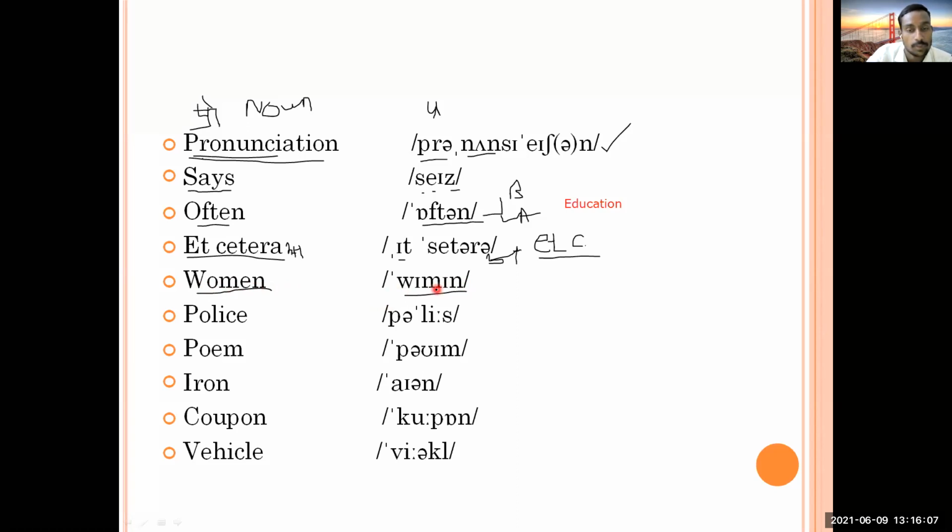I think that you people are having smartphones in your hands. You just search it in an online dictionary and try to listen to it. Don't do it right now. Afterwards you can do it, because if you do it right now, you are going to go away from this. So right now you pay attention, and you can check it afterwards when your classes are over. That time you just try to take any word and write it down. You can note down these words, and then afterwards you can check the pronunciation of these words. Then we'll go to the next, and you people tell me how I should pronounce this.